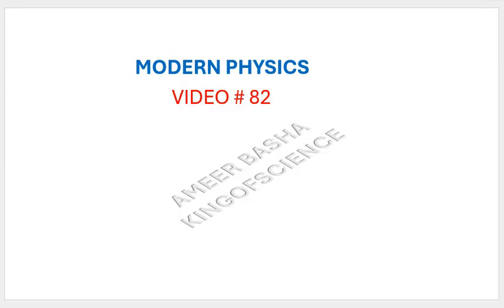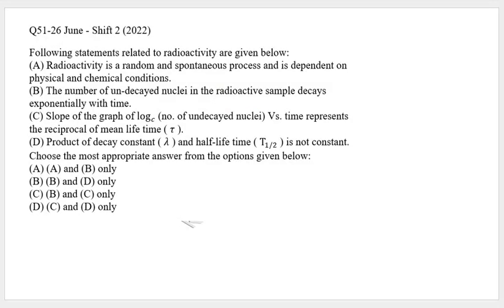In this lecture I will discuss a question from the modern physics topic, especially from nuclear physics. The question is as follows. There are four statements A, B, C, D, and we need to check which one is the correct option, the appropriate answers. So we need to check all these.